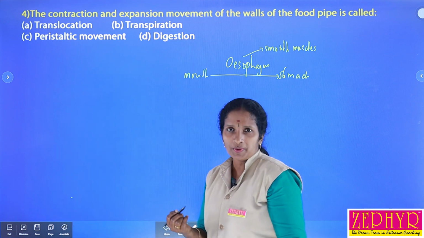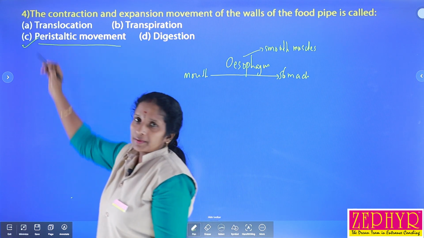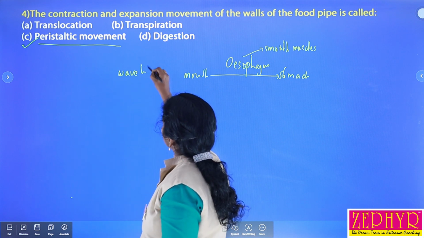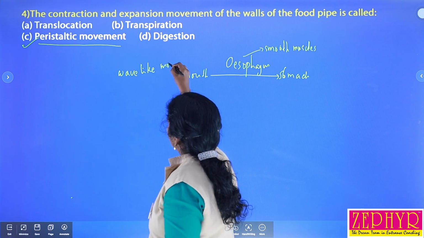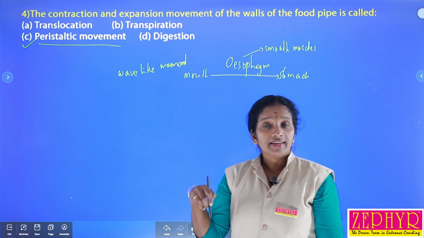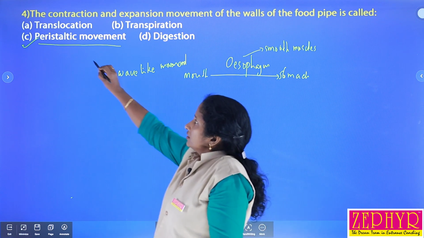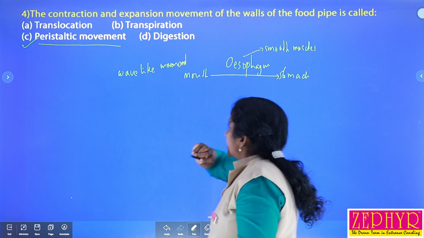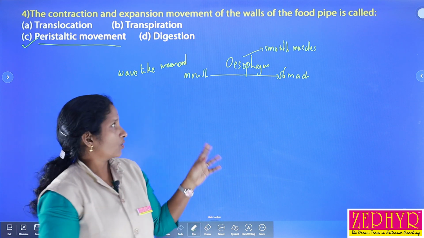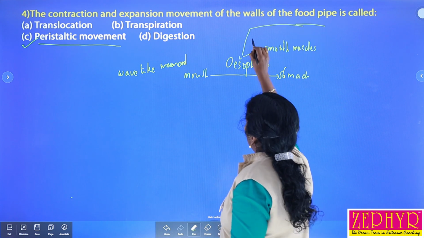So what is the name of that movement? This movement is called peristalsis or the peristaltic movement. This is a special type of wave-like movement shown by smooth muscles. Smooth muscles are commonly found in our internal organs and are considered involuntary muscles. The special type of movement called peristalsis mainly helps the easy passage of food materials from the mouth to the stomach. The food pipe is called the esophagus.